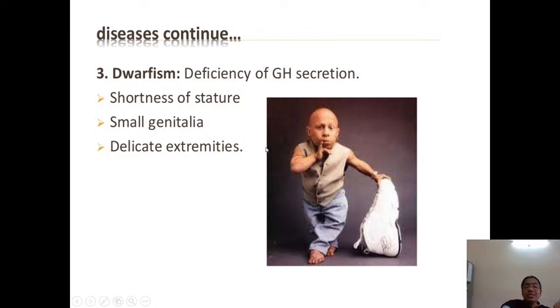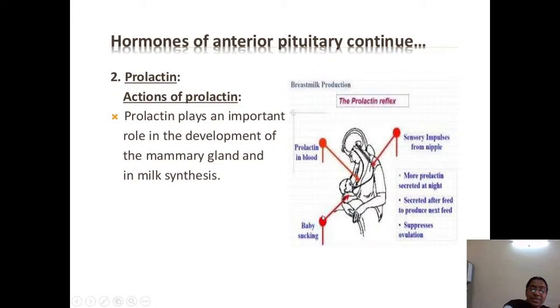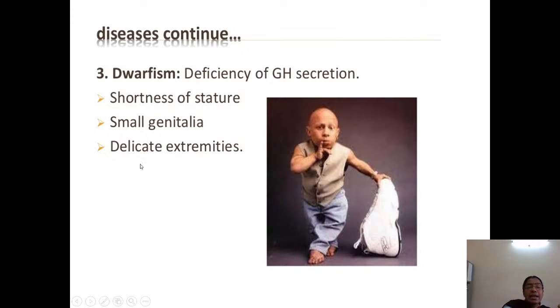The person has short stature, small genitalia and delicate extremities. Unlike excess growth hormone, where you have tall stature and long bones, here there are delicate extremities and short stature due to the deficiency of growth hormone, which causes the condition called dwarfism.